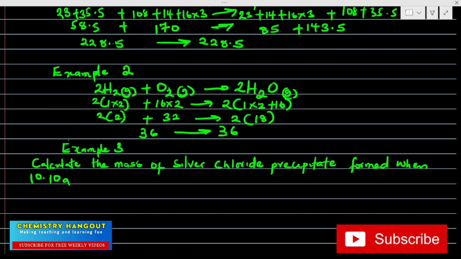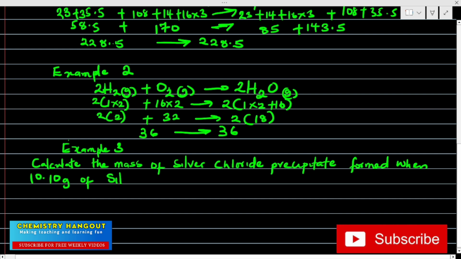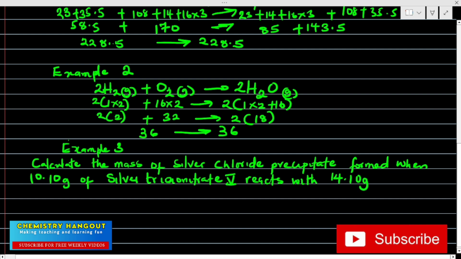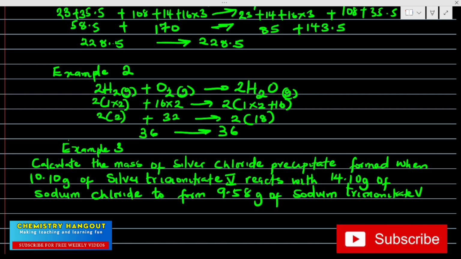10.10 gram of silver trioxonitrate(V) reacts with 14.10 gram of sodium chloride to form 9.58 gram of sodium trioxonitrate(V). Look at this question.